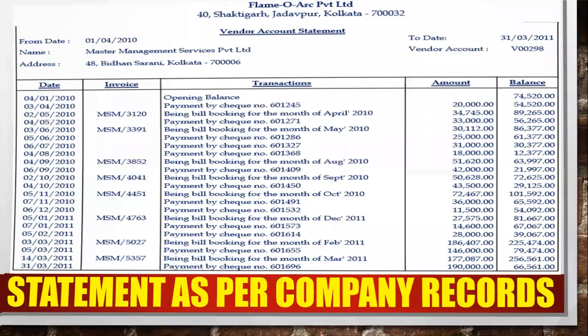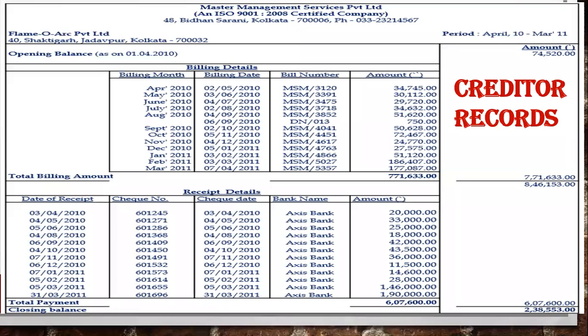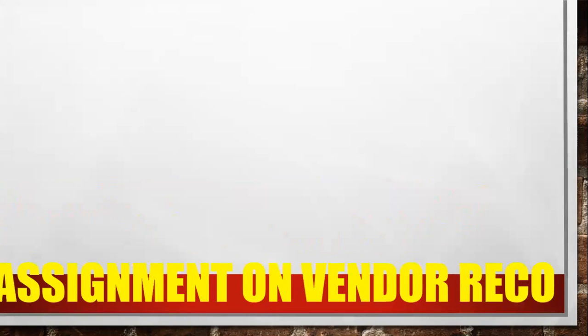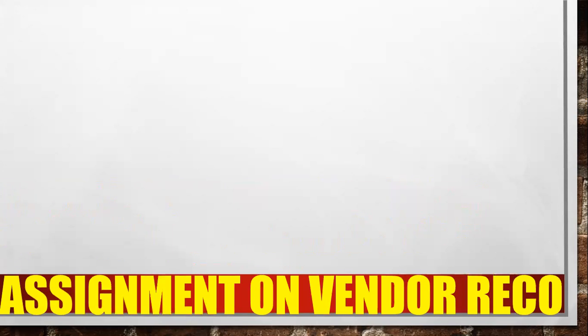So we have done it in the lectures one by one. We have checked also. So if you find any mismatch, any amount not matching with our record or with their record, you can make a reconciliation over here. So this is the solution. You have to start like this while preparing a creditor reconciliation. Always start with the creditor balance only.